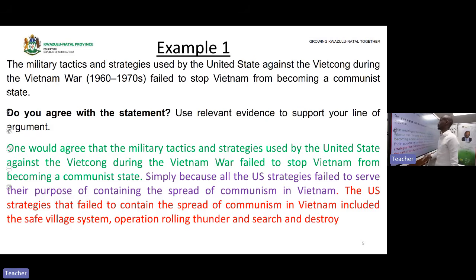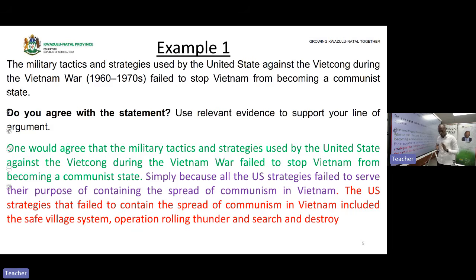Okay. Here we've given you the examples of the Vietnam War introduction. Remember that the Vietnam War is about the United States of America strategies that they used against Vietnam in trying to stop Vietnam from becoming a communist state.